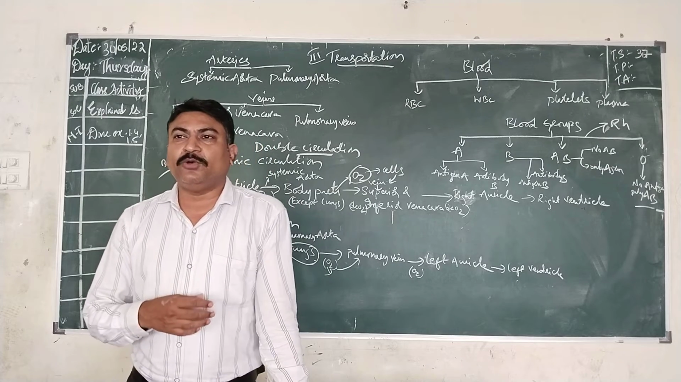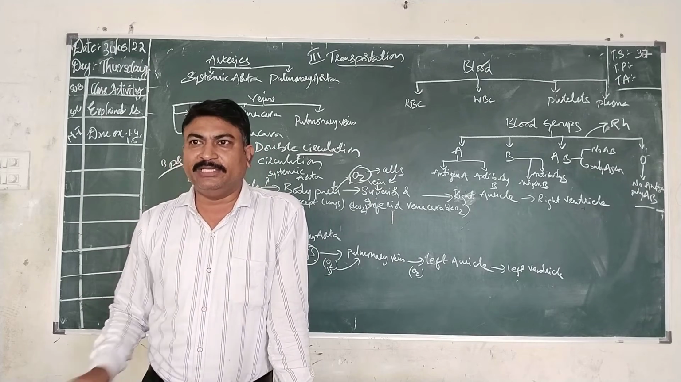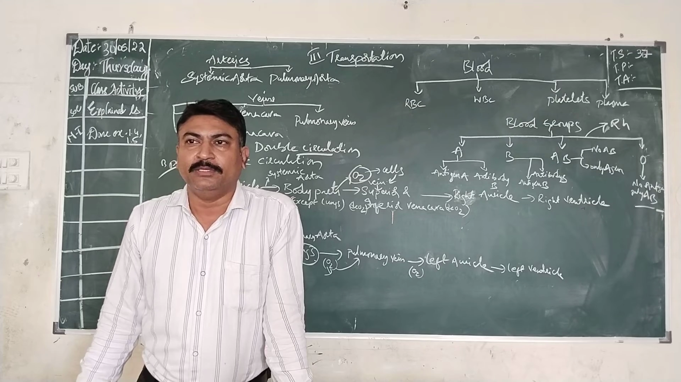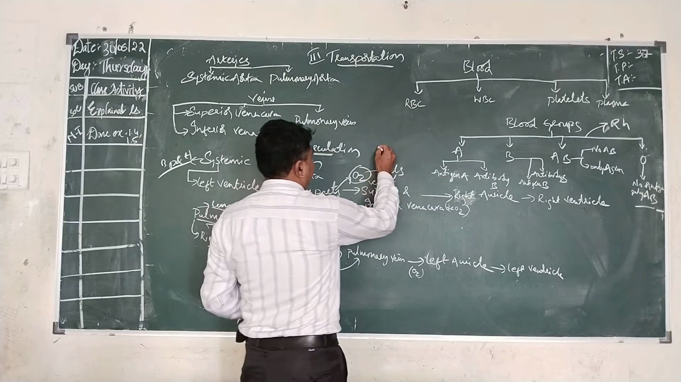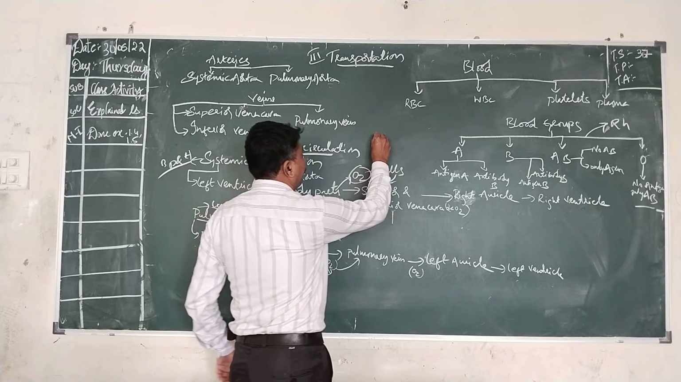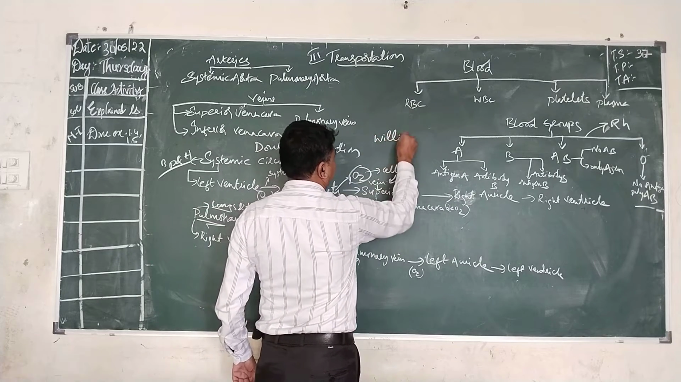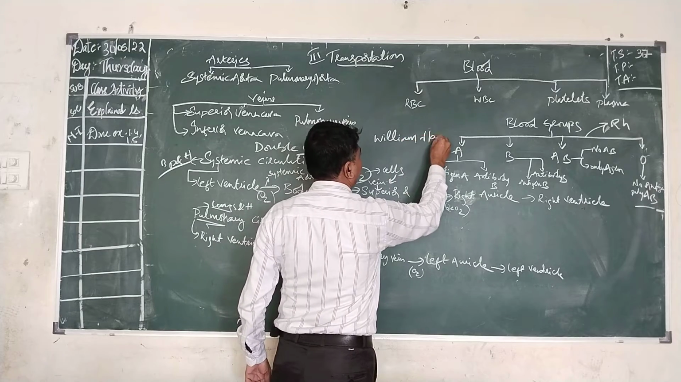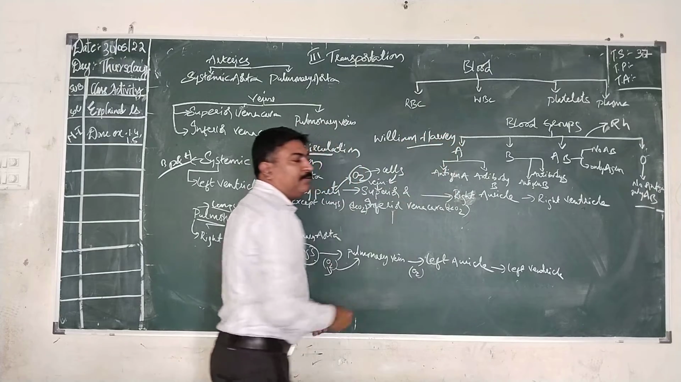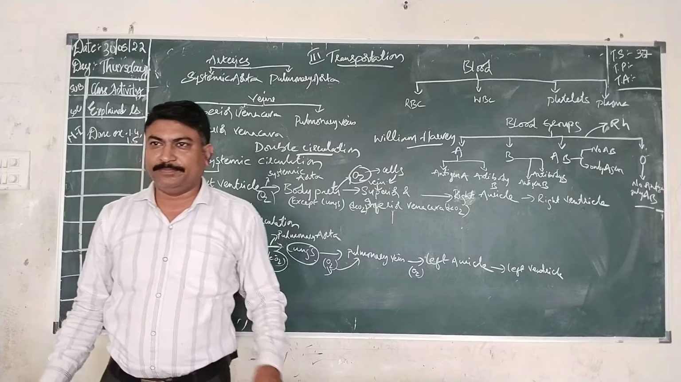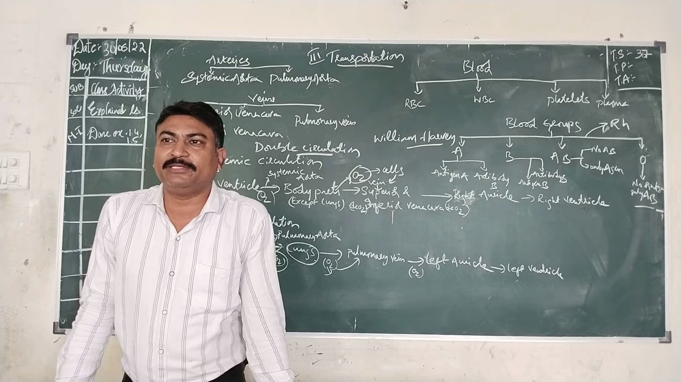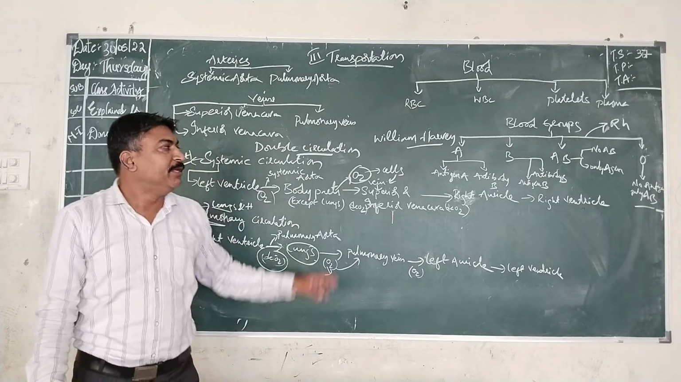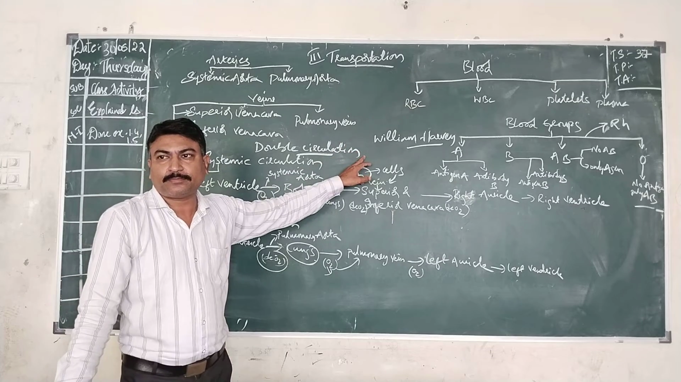Now there is a story behind this entire discovery of blood circulation. I think you have heard about William Harvey. Have you heard of this person? He is a doctor. He is considered the father of blood circulation. He discovered the blood circulation. He is the first person to discover blood circulation. William Harvey is a doctor.